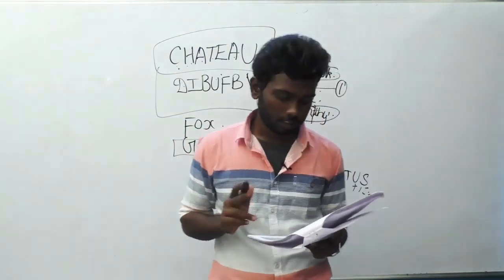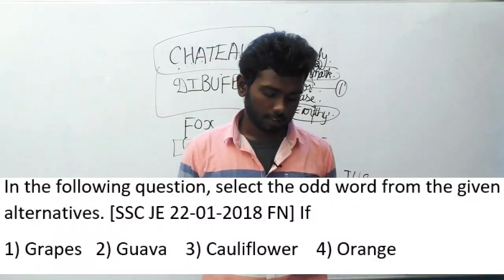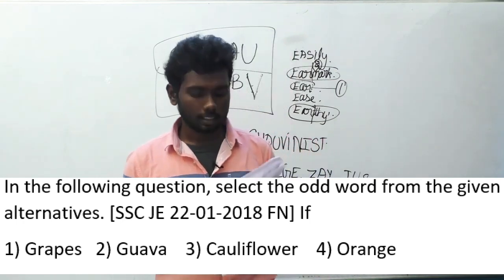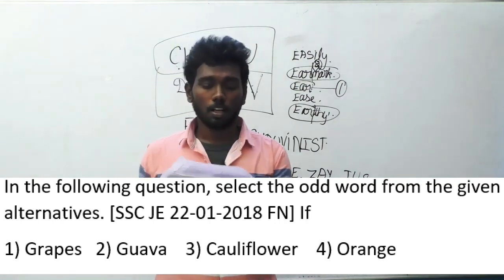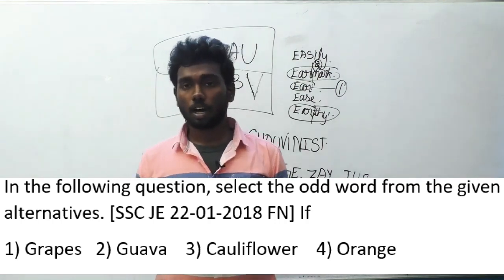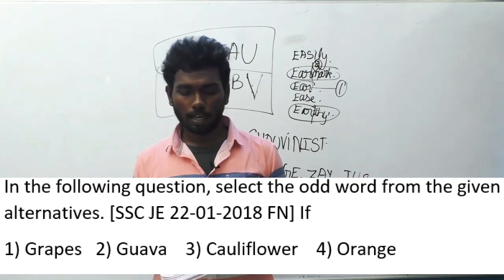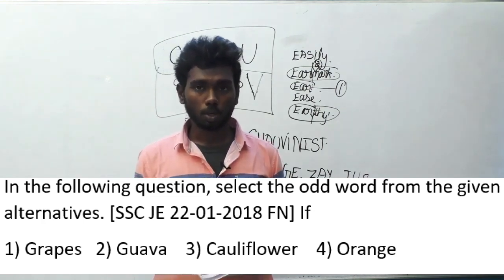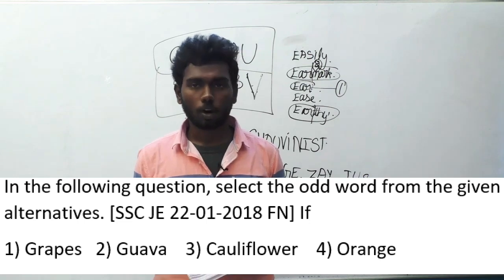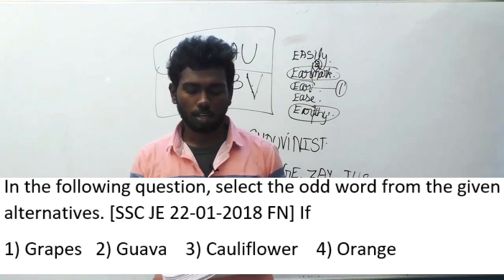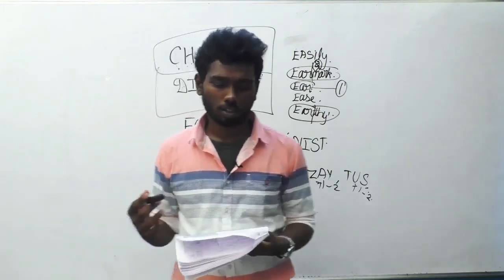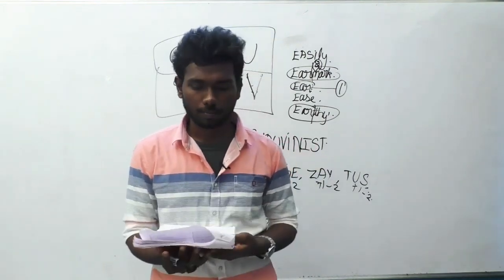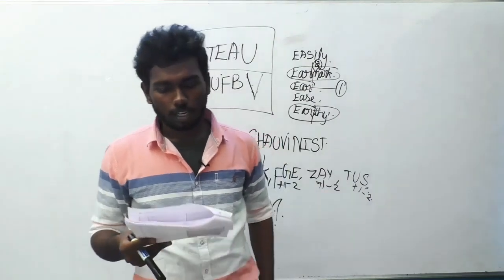Question number 206. In the following question, select the odd word from the given alternatives. This question was asked in SSC JE 22/1/2018 forenoon session. So here also we have to select the odd word. Option 1, grapes. Option 2, guava. Option 3, cauliflower. Option 4, orange. If you analyze these options, cauliflower is a vegetable and the other things are fruits. So cauliflower is the answer option, option C. Let's move on to the next question.